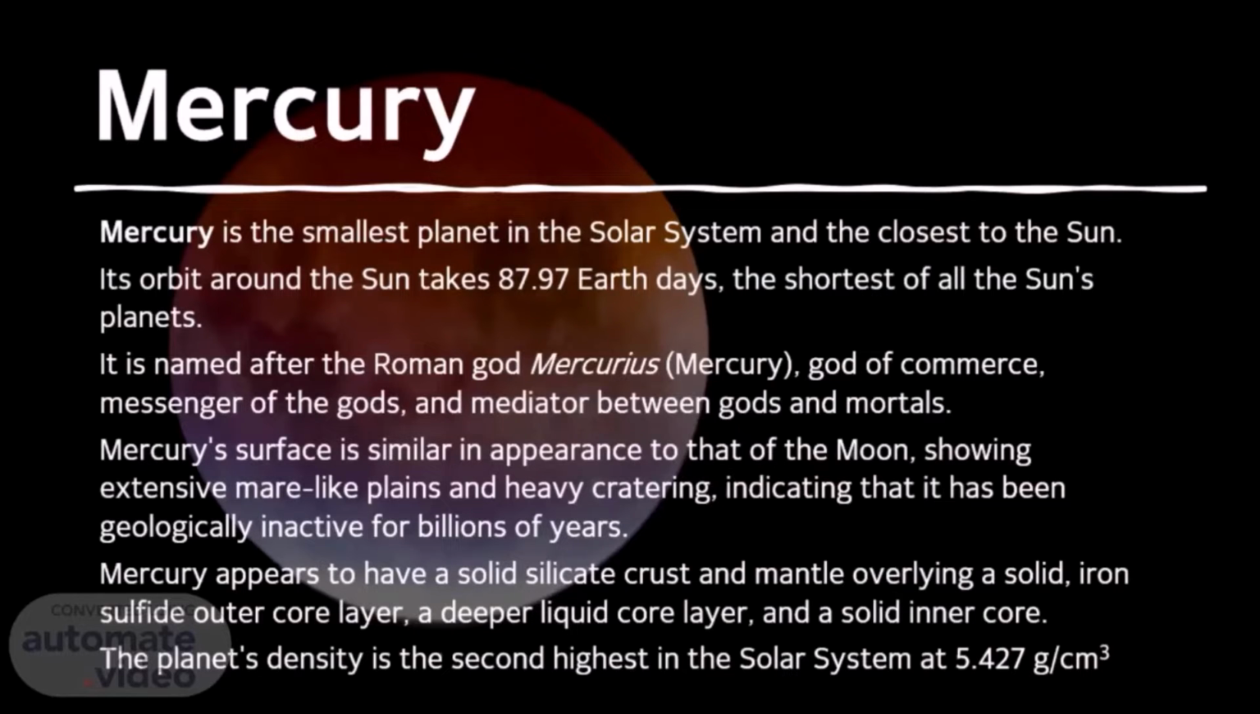Mercury's surface is similar in appearance to that of the Moon, showing extensive mare-like plains and heavy cratering, indicating that it has been geologically inactive for billions of years. Mercury appears to have a solid silicate crust and mantle overlying a solid, iron sulfide outer core layer, a deeper liquid core layer, and a solid inner core. The planet's density is the second highest in the Solar System at 5.427 grams per cc.